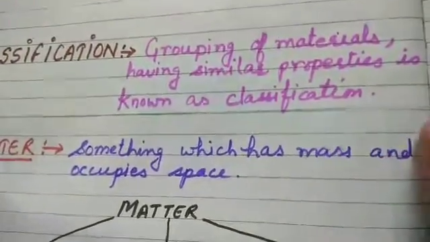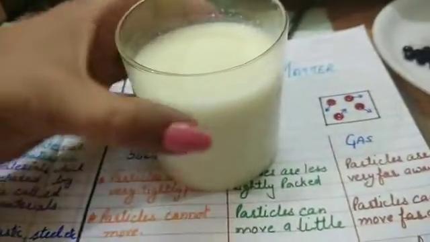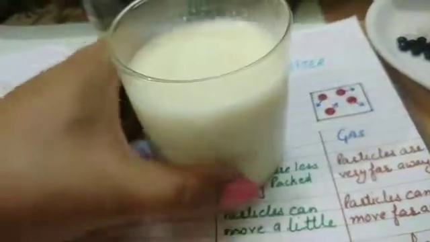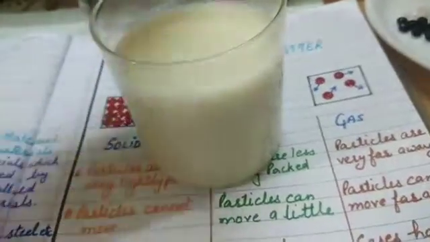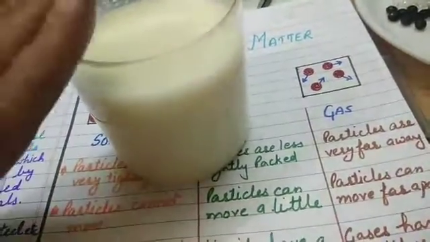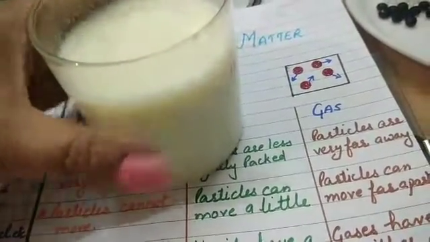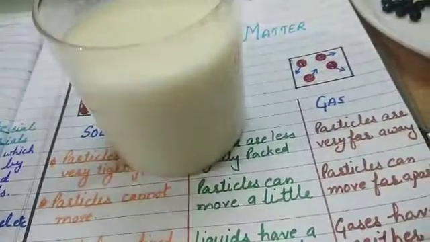Here I have a glass of milk. The volume of milk is here in the glass and it is occupying some space. So this is considered as matter, the object or material which has some mass and occupies some space.